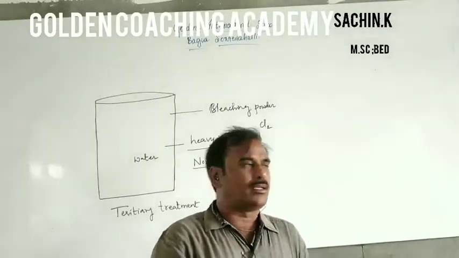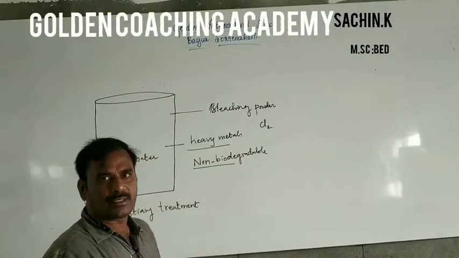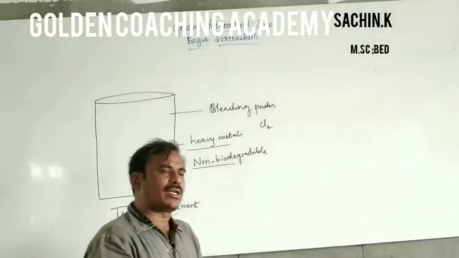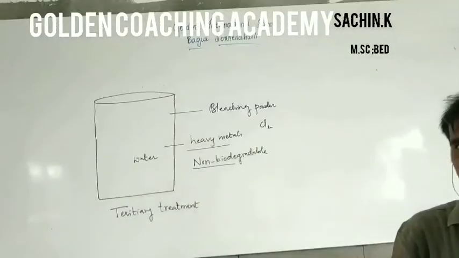Now this water cannot create any harm to the water bodies. If it is purified in the third and fourth levels, this water can be used directly for our daily activities.